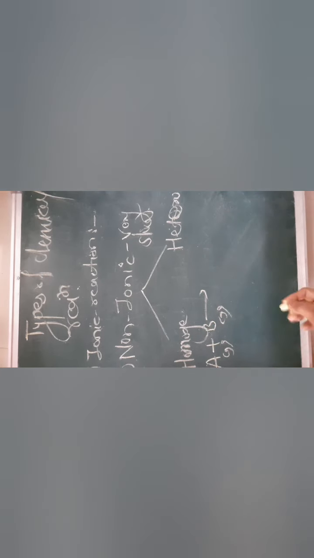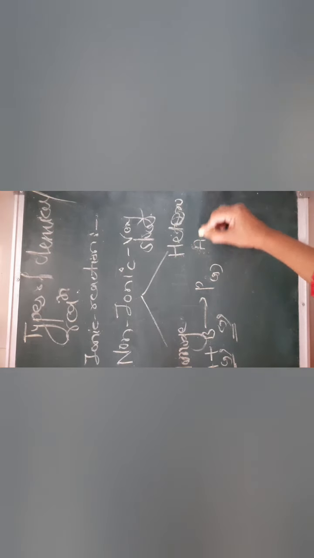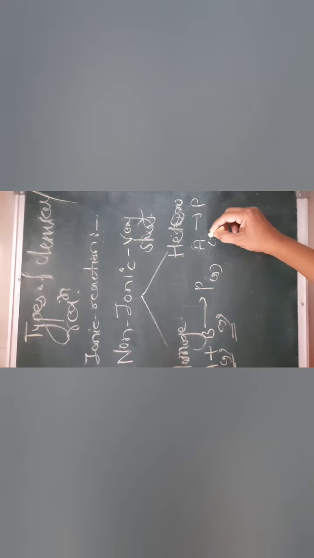Student, you know what is the meaning of homogeneous reaction? Suppose reactant A reacts with B, and both reactants are in the same phase, like gaseous, solid or liquid, and convert into the product. If the phases of reactant and product are the same, such a type of reaction is known as homogeneous reaction. In case of heterogeneous reaction, the reactant and product are in different phases. Suppose the reactant is in gaseous phase and product in liquid phase, such a type of reaction is known as heterogeneous reaction.